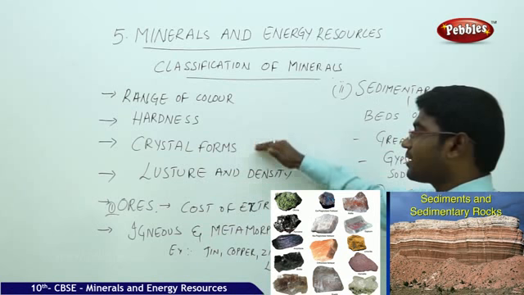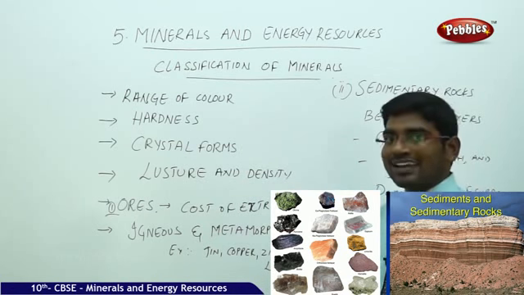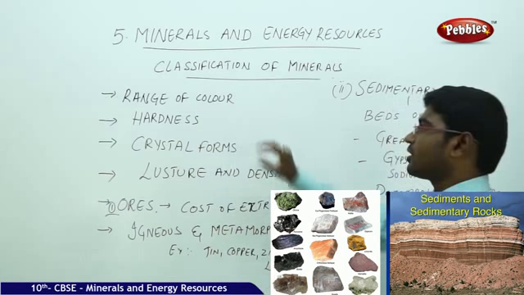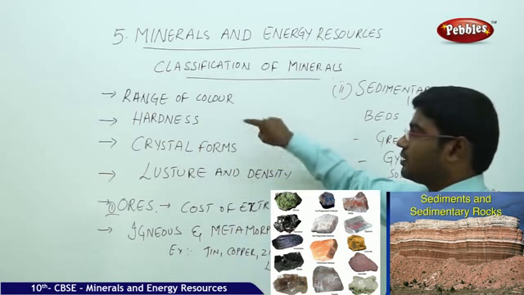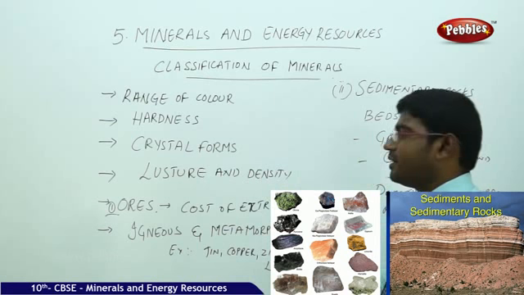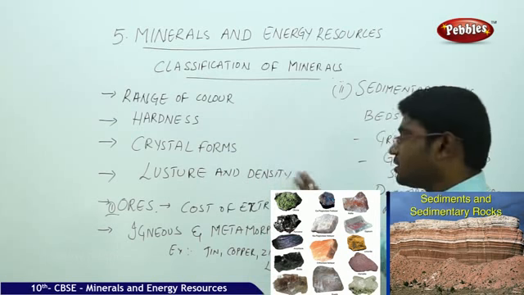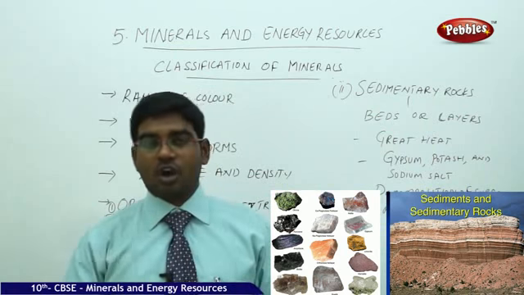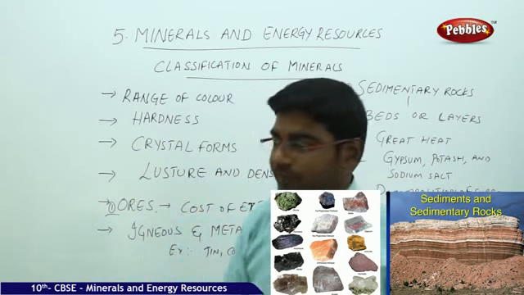These are the major criteria by which the classification of minerals is mostly done by geologists: the range of color, hardness, crystal forms, luster and density. And not only this, availability. The form in which it is available to us also plays a very vital role.